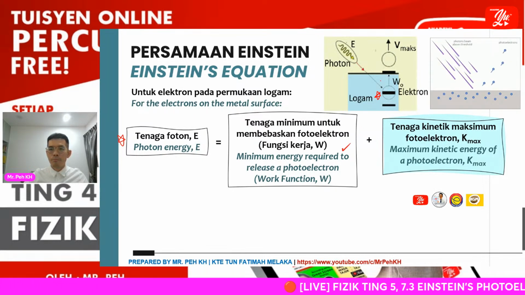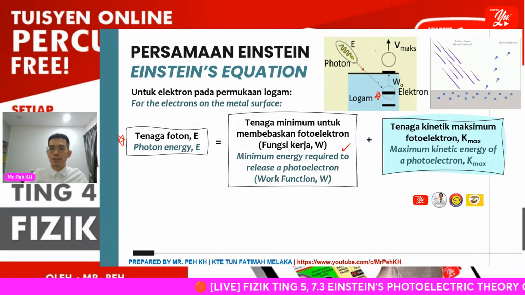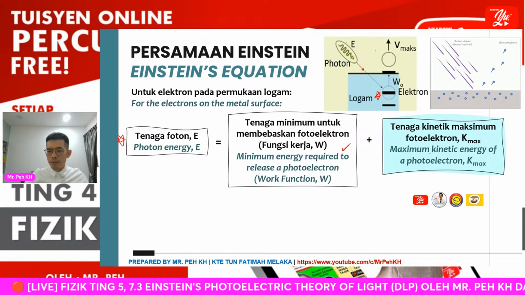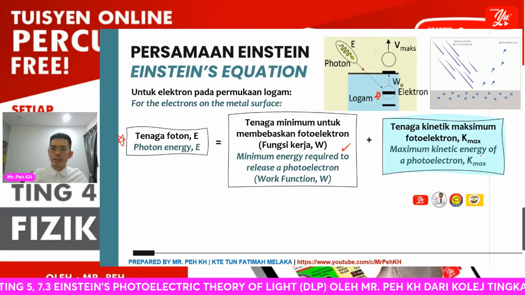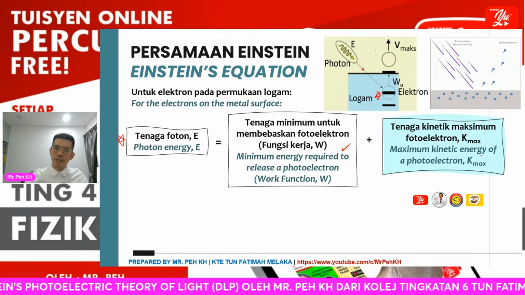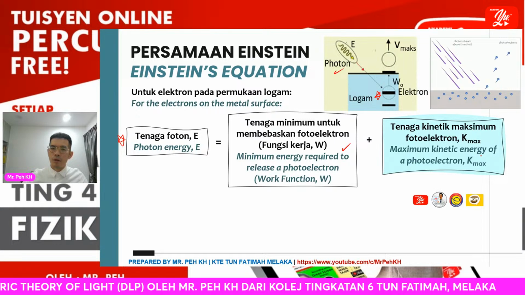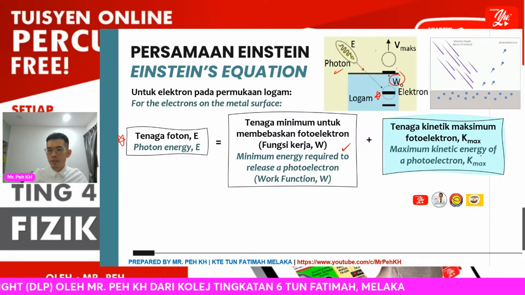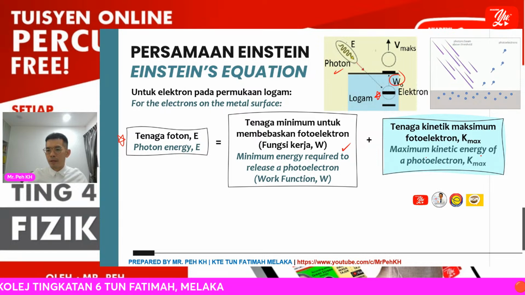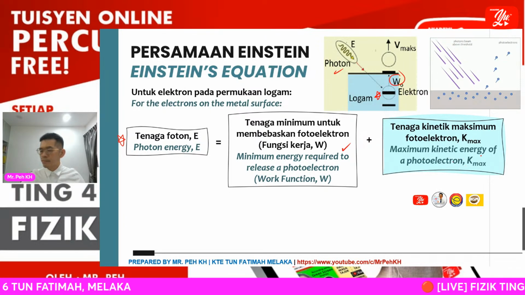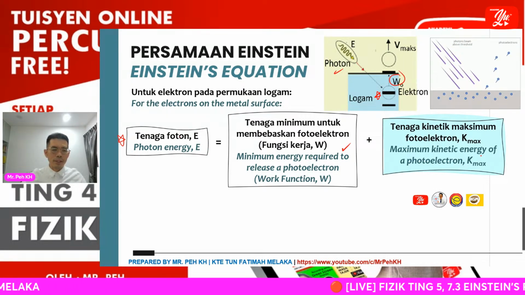Okay, so the electron will be emitted with zero kinetic energy. But when the photon energy provided is greater than the work function of the metal, it will be moving with maximum kinetic energy. Okay, so the formula will be like this.